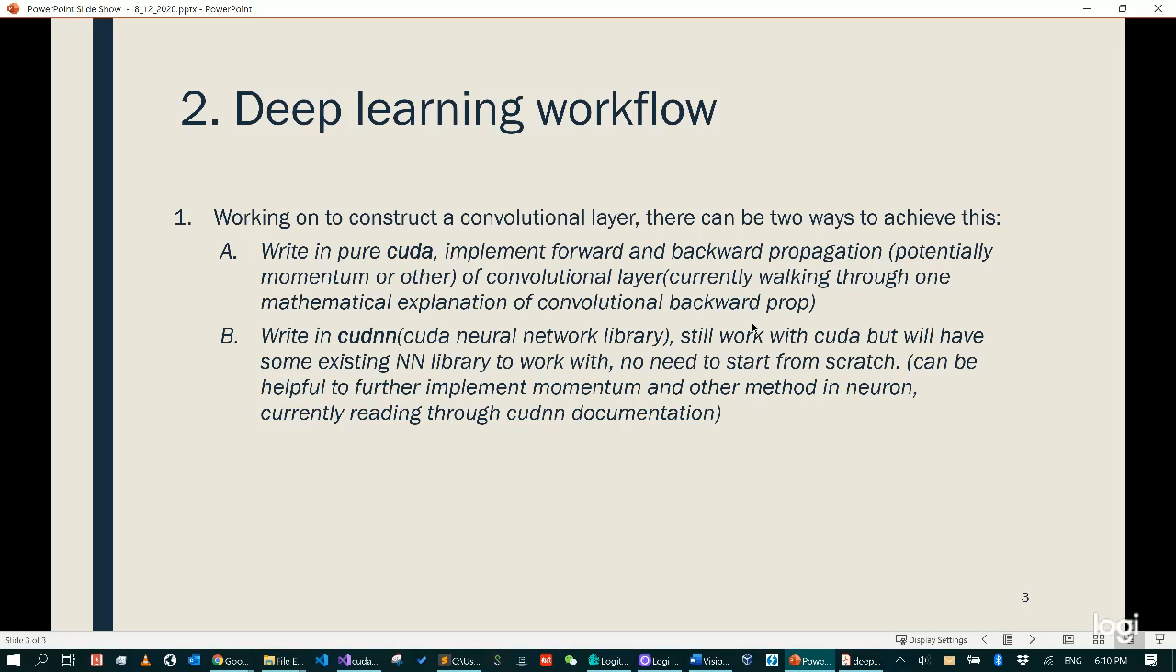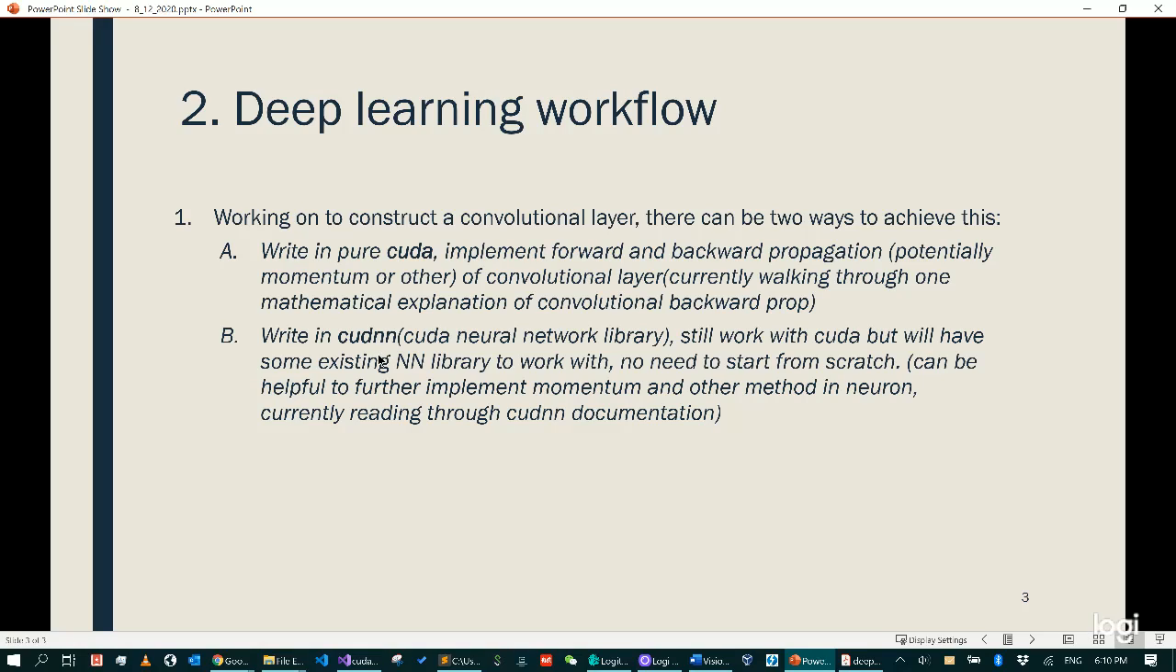So this is the first way. I also read some other resources. Maybe we will need to implement techniques like momentum, because a convolutional neural network layer also needs momentum most of the time, so maybe we have to implement that as well. This first way is implementing it in pure CUDA, and the second way is to implement it with cuDNN.